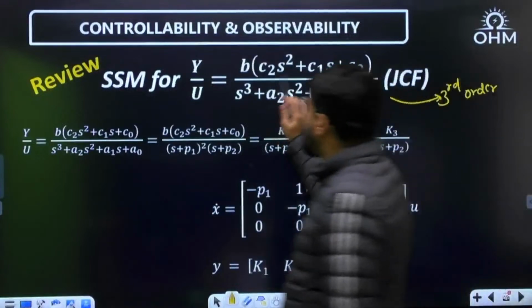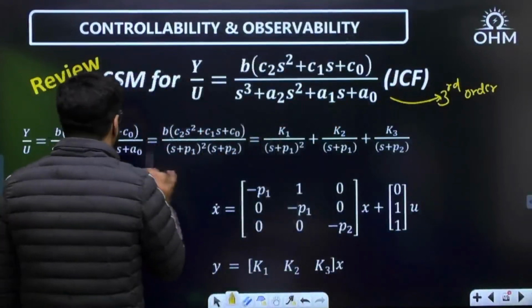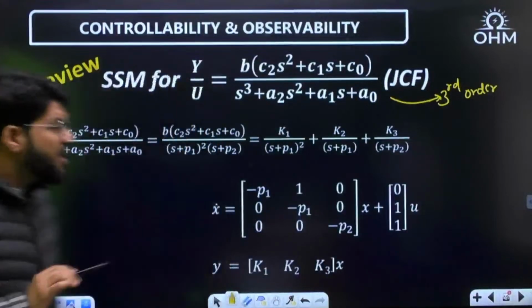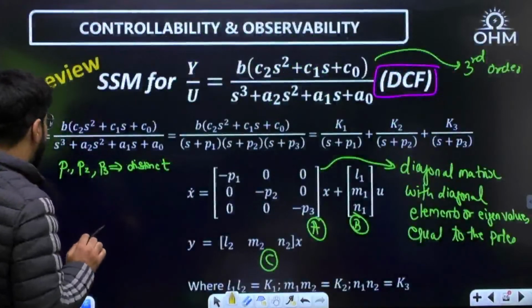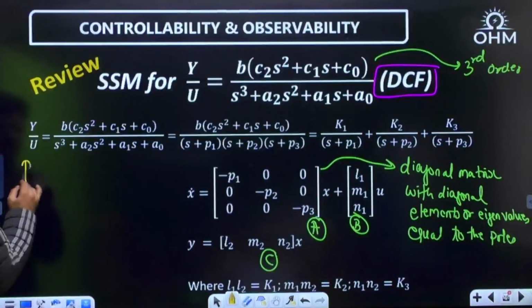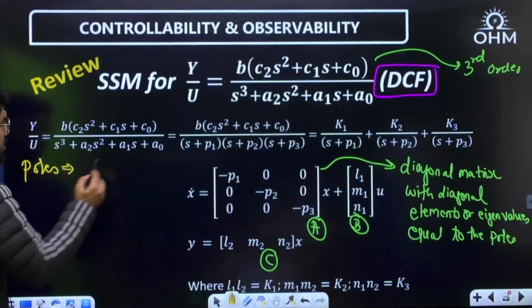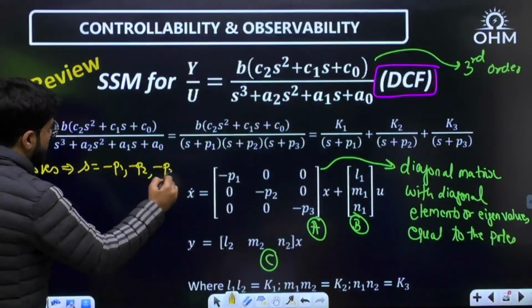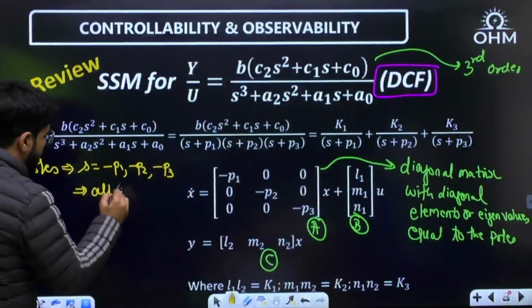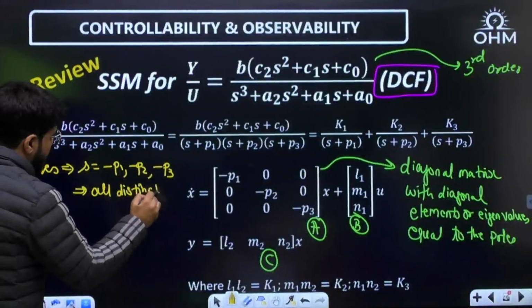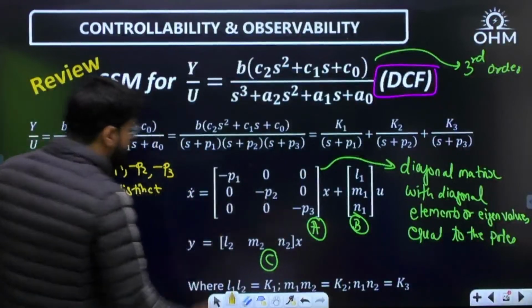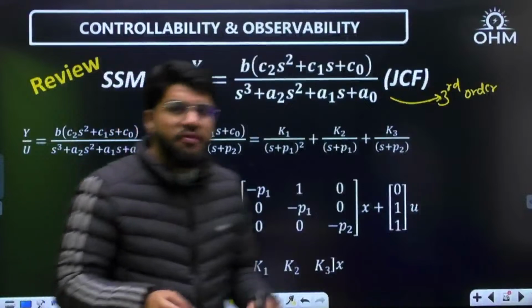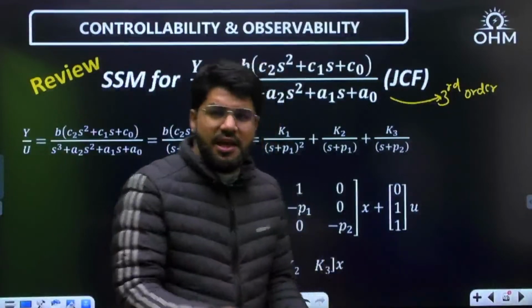Again, suppose you are given a third order transfer function. The first step is factorizing it. But sometimes the factors are repeated. What I told you in the previous example, poles are -P1, -P2, -P3, all distinct. That means all poles, or all diagonal elements, are distinct. Now suppose you got a third order transfer function and you factorize it, whether it will fit into DCF or JCF.